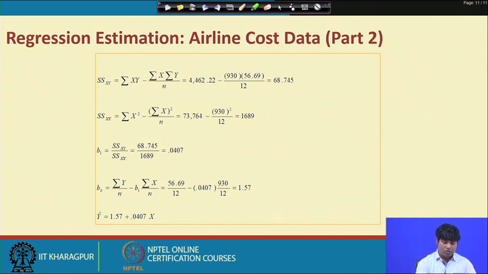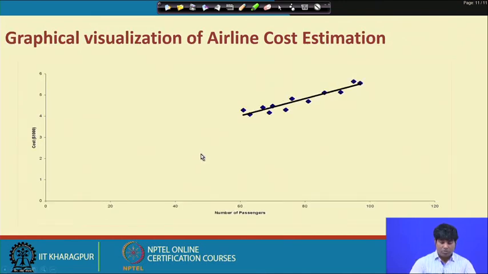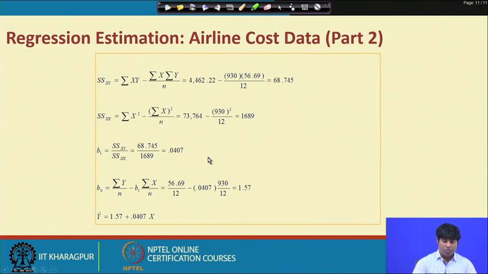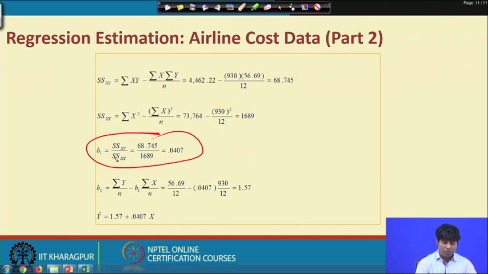Now after putting all these things, you will get beta 1 first, that is the covariance of x y by the variance of x. That is the beta coefficient, which is called b 1, and this is the estimated alpha coefficient, which is called b 0, which is nothing but y bar minus beta hat x bar, that is b 1 x bar, and as a result you will get this value. So, this is technically called the beta coefficient, and this is technically called the alpha coefficient.